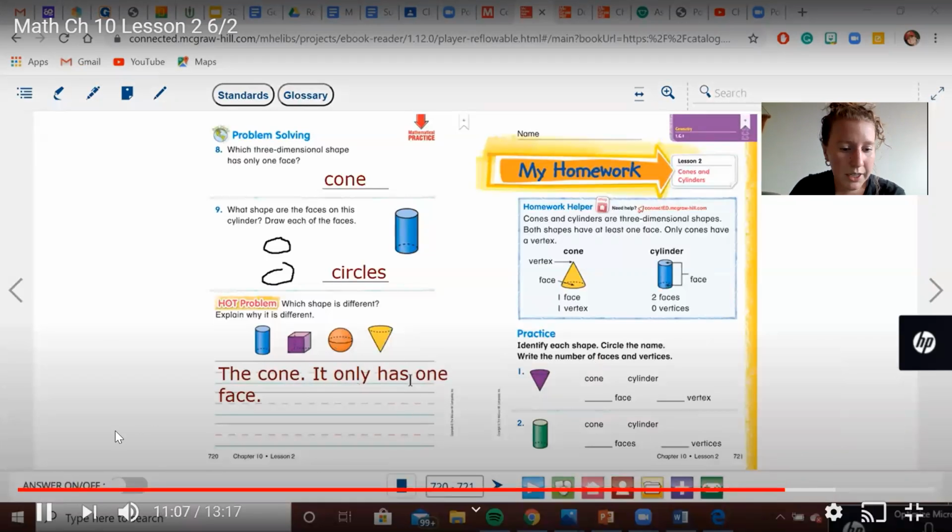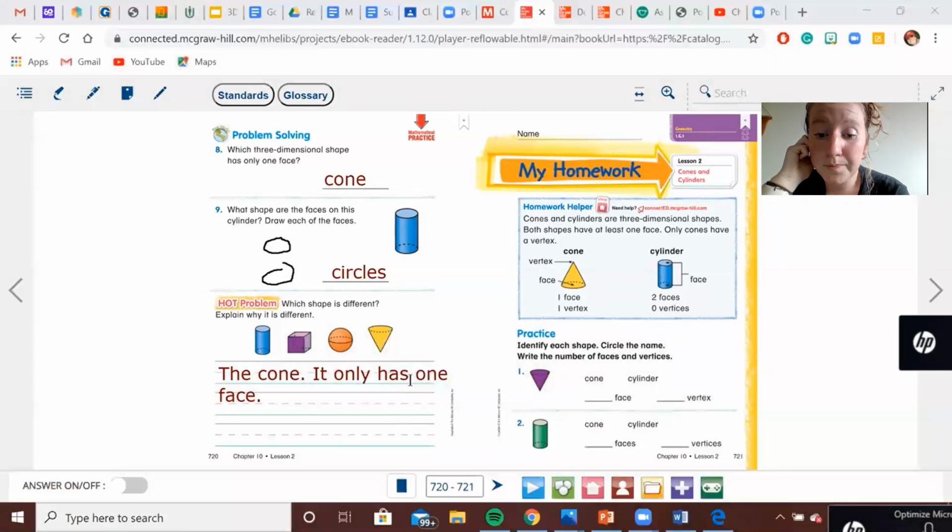And then I'll just go ahead and read to you the next page so that you can do this part on your own. You need to identify the shape for number 1. Is it a cone or a cylinder? And then write the number of faces and the number of vertices.